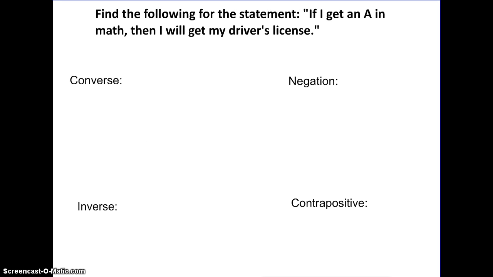Alright, so let's do some examples of this. Here's a statement that says, if I get an A in math, then I will get my driver's license. First off, P is I get an A in math. Do you see that I did not include if? I will get my driver's license is Q. Notice I did not include then.